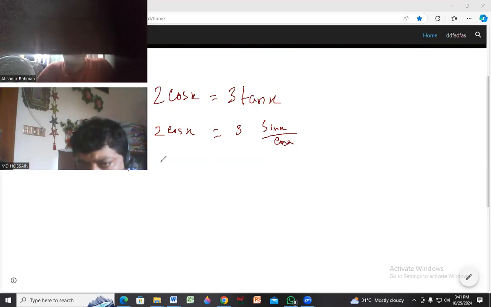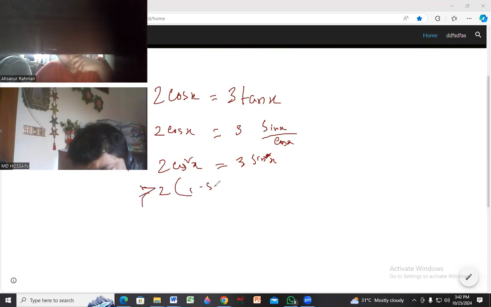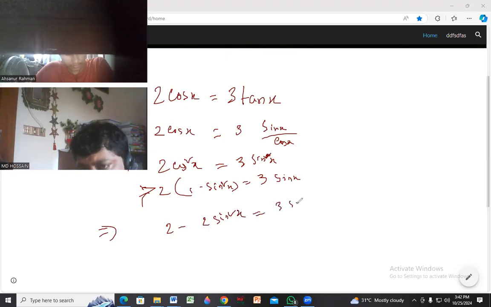Now, 2 cos square x equal to 3 sin x. Now 2 into 1 minus sin square x equal to 3 sin x. What is happening? 2 minus 2 sin square x equal to 3 sin x.